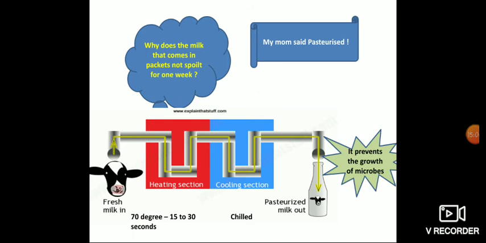So it is heated and cooled, and it gets pasteurized. Only the pasteurized milk is filled in packets and sold to us. Can you understand now how packet milk does not spoil soon? Why do they do the heating and chilling? To kill the microbes. If there is no microbe in the milk, it can survive for 7 days. Can you understand, children, now?